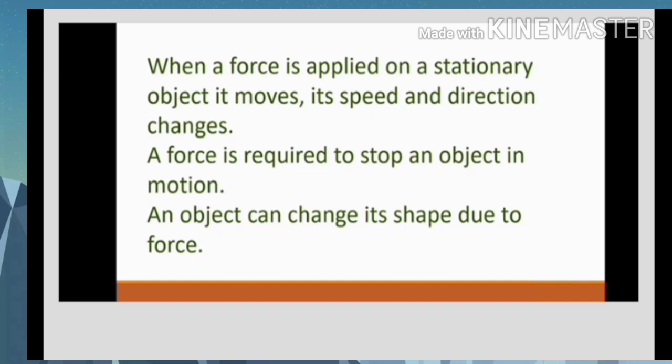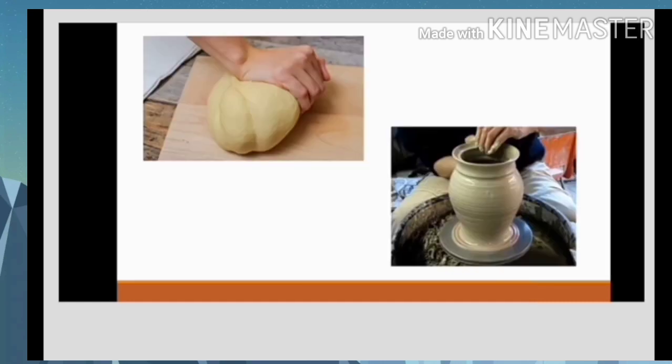When a force is applied on a stationary object, it moves and its speed and direction change. Similarly, a force is required to stop an object in motion. An object can change its shape due to force. For example, while kneading dough made from flour, the dough changes its shape when a force is applied, and a potter applies a force in a specific direction while shaping the pot. Or another example, a rubber band expands when it stretches. There are many such examples.